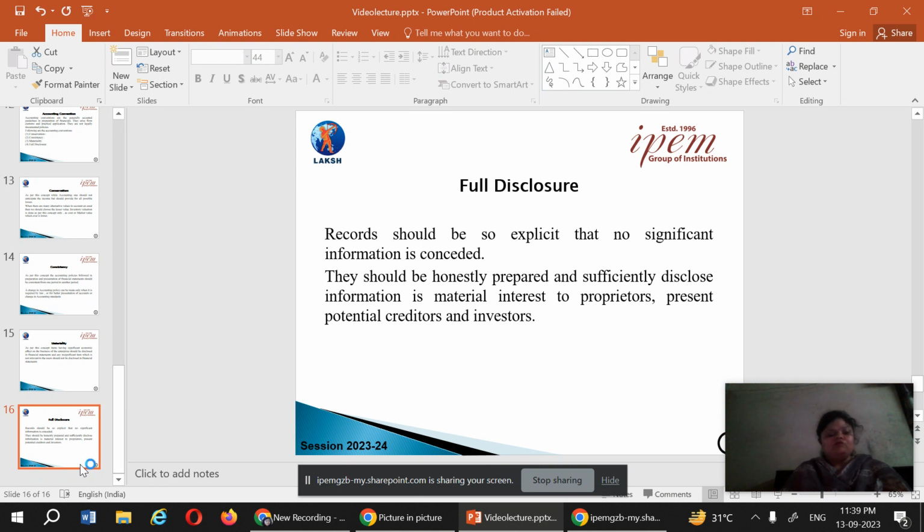So that is all about the concepts and conventions of accounting, on the basis of which accounting is based: the assumptions and the traditions on which the transactions can be done.